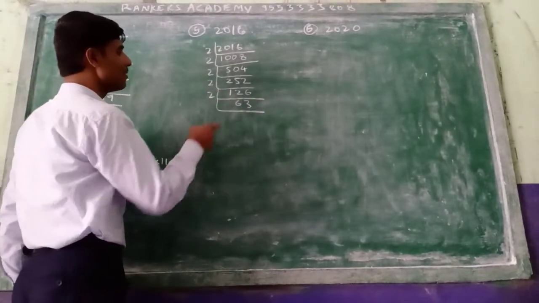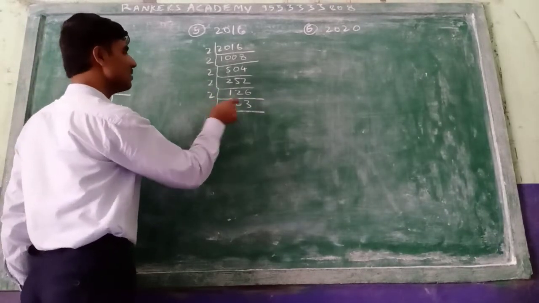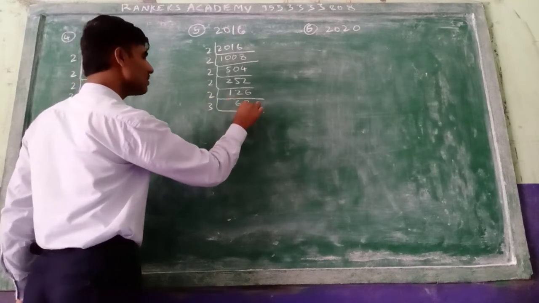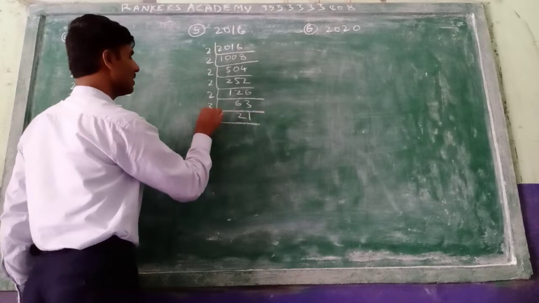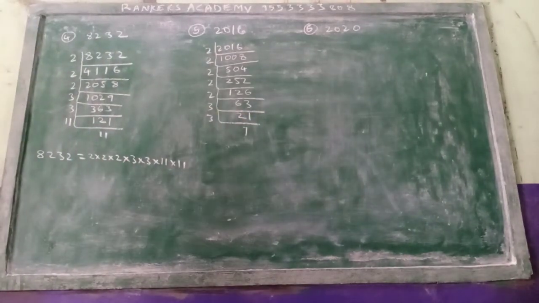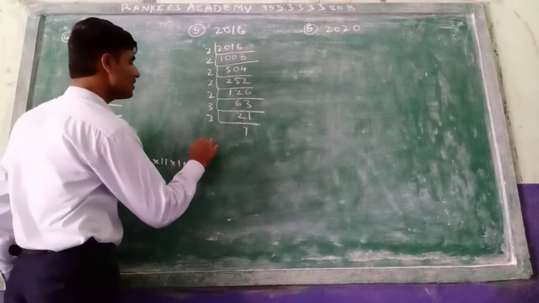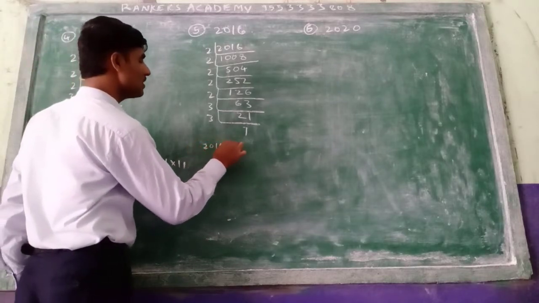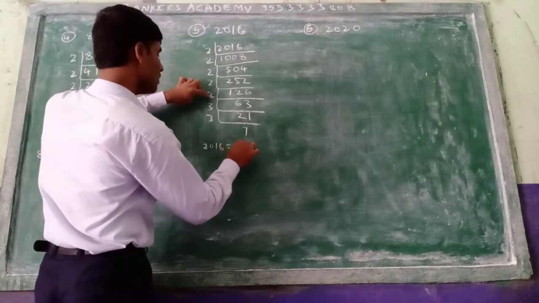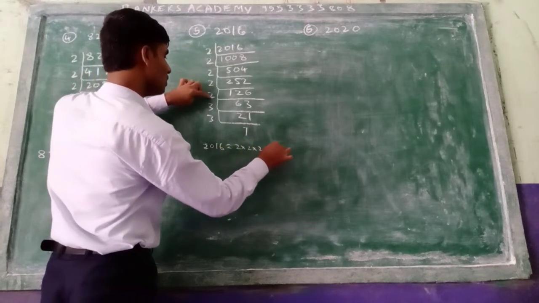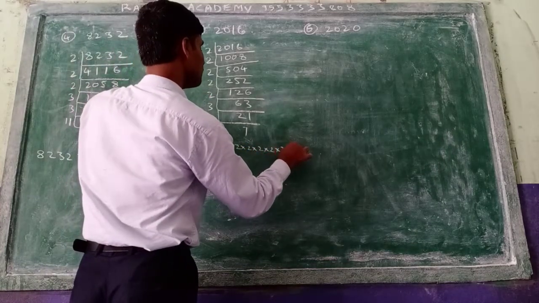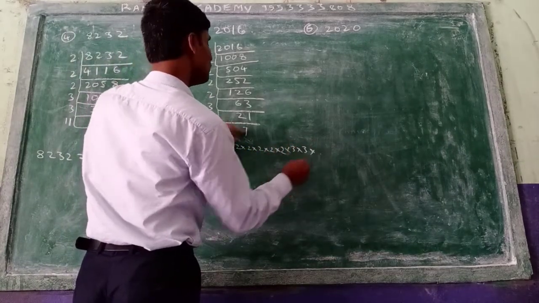Next, you take the 3 table. 3 2s are 6, 3 1 ja. Again 3 7 ja 21. See, you can write now 2016 equal to 2 into 2 into 2 into 2 into 2, 1 2 3 4 5. Next 3 7 and then 3 into 3 into 7.